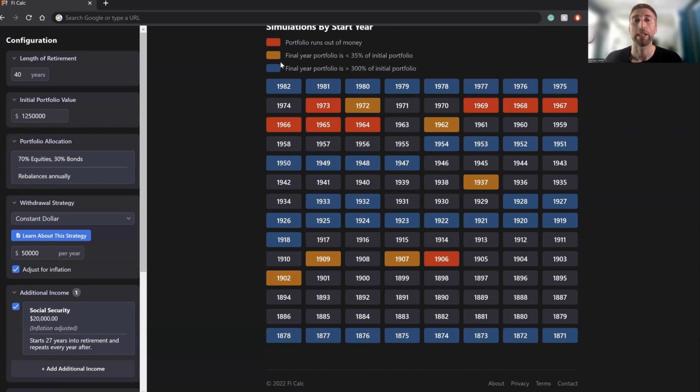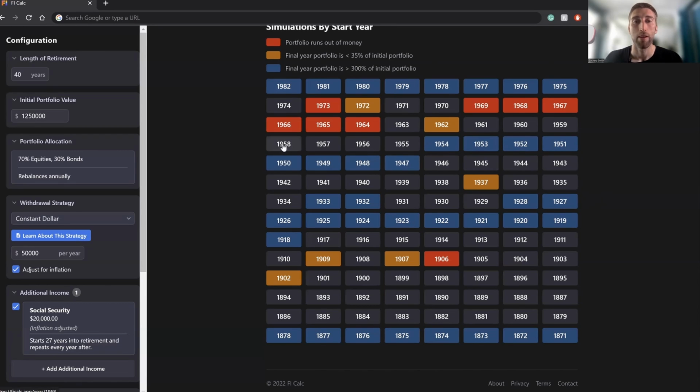And then finally, you want to look at the blue ones. These are great years to retire historically because your final portfolio value was more than 3 times what you started with. So you ended up with over 3 times more money than what you started with if you retired in these years. And you can see there's actually quite a few, many of those blue ones on there.